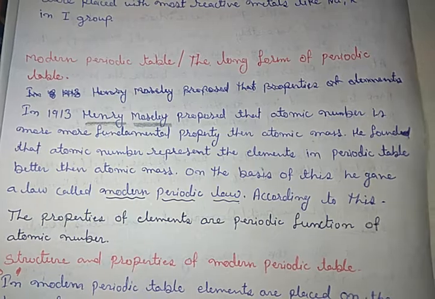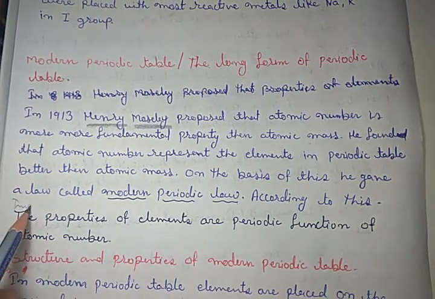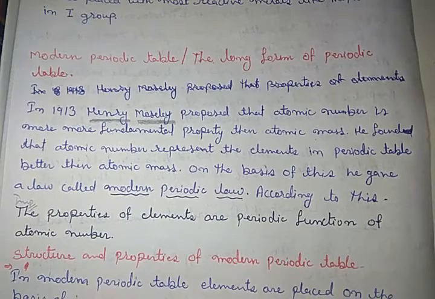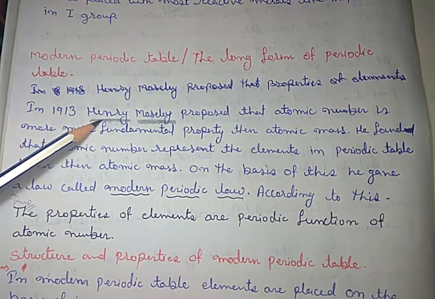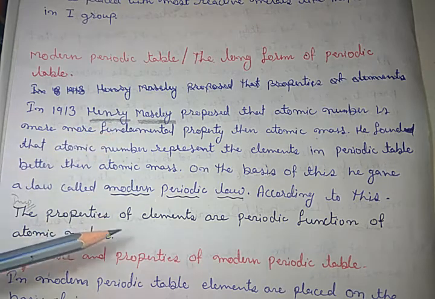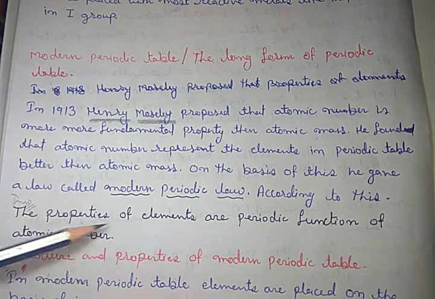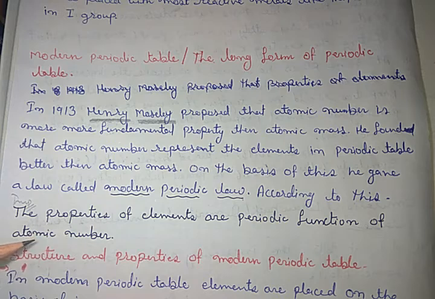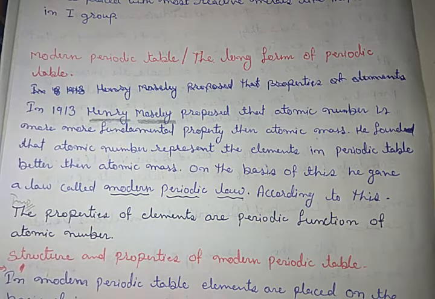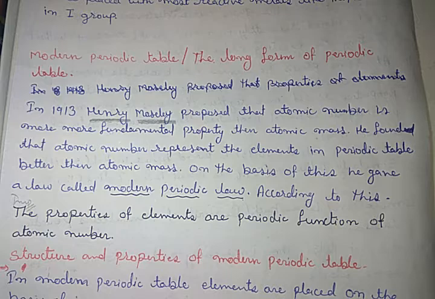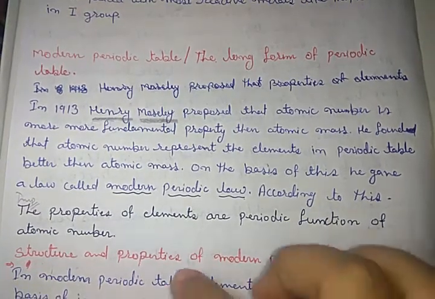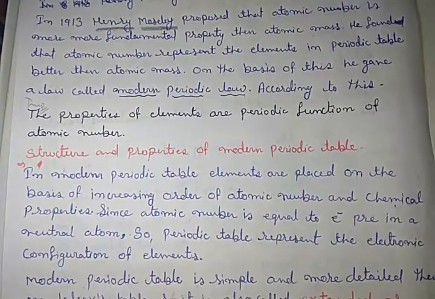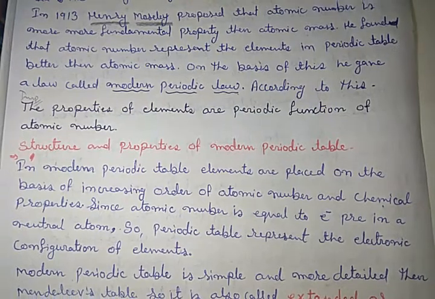And one thing let me make clear, it is a very important question: who gave this law? Henry Moseley. What did he state? That the properties of elements are a periodic function of their atomic numbers. Now let me discuss the structure and properties of the modern periodic table.